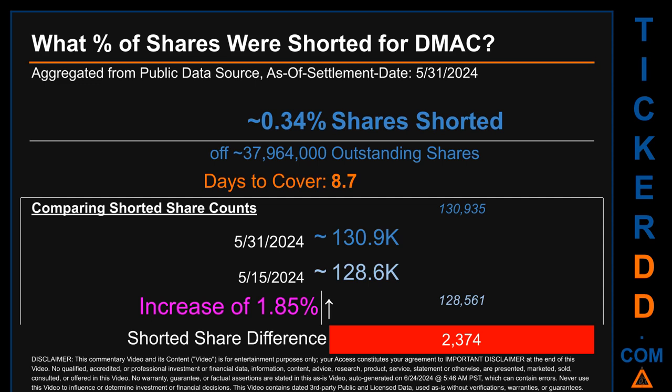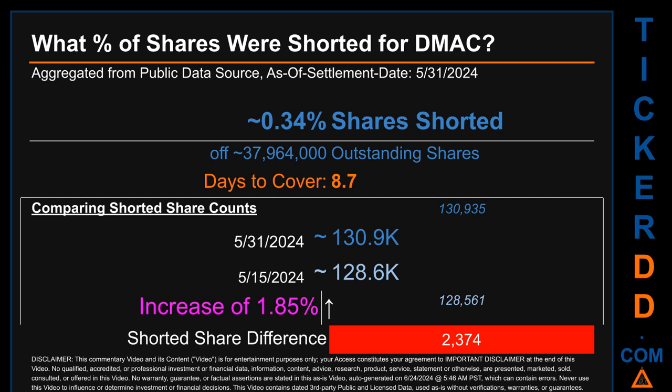What percentage of shares were shorted for DMAC for the 2-week period, ending on settlement date, May 31, 2024? About 130.9 thousand shares of DMAC were shorted out of a total of approximately 38 million outstanding shares. Therefore, for DMAC, based on as is discovered public data when this video was generated, the ticker has a short interest of roughly 0.34%, which I got by taking the number of shorted shares and dividing it by the number of outstanding shares to get the percentage value. Days to cover is 8.7.